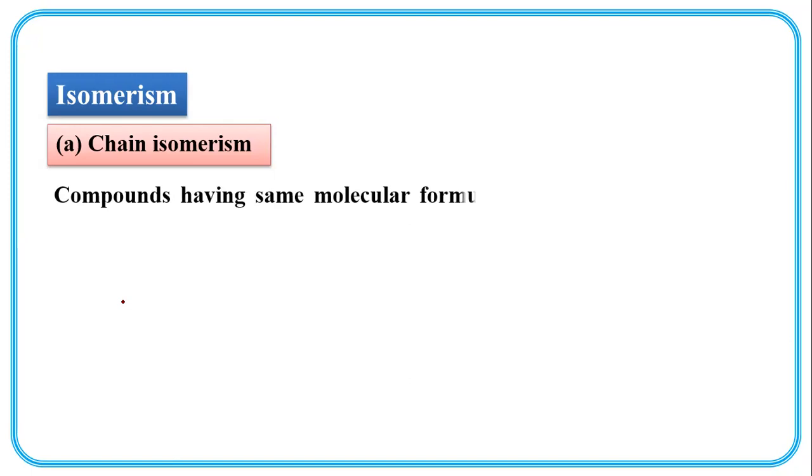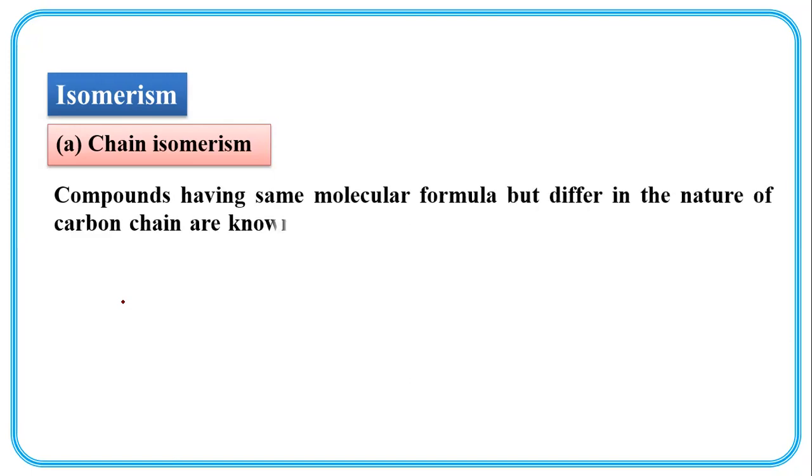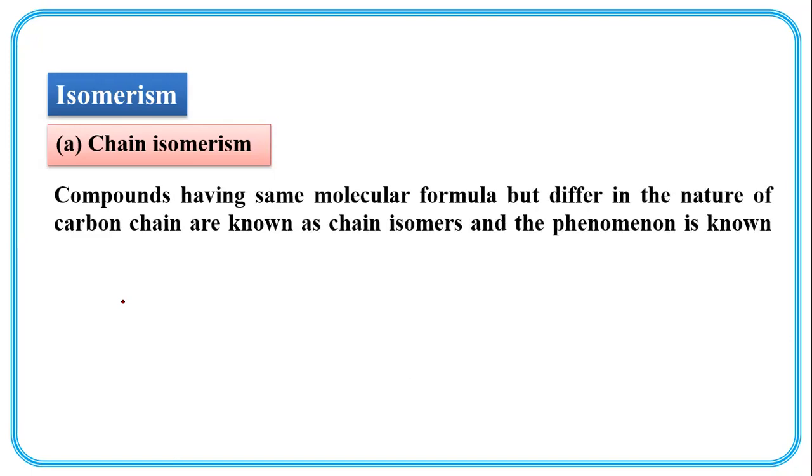Let us see isomerism. First, chain isomerism. What is chain isomerism? Just by simple examples, it will be clear. Compounds having the same molecular formula but differing in the nature of the carbon chain are known as chain isomers, and the phenomenon is known as chain isomerism. For example, C4H10, butane.